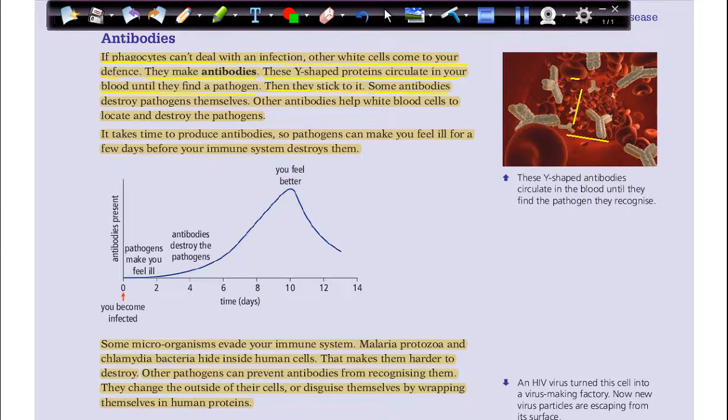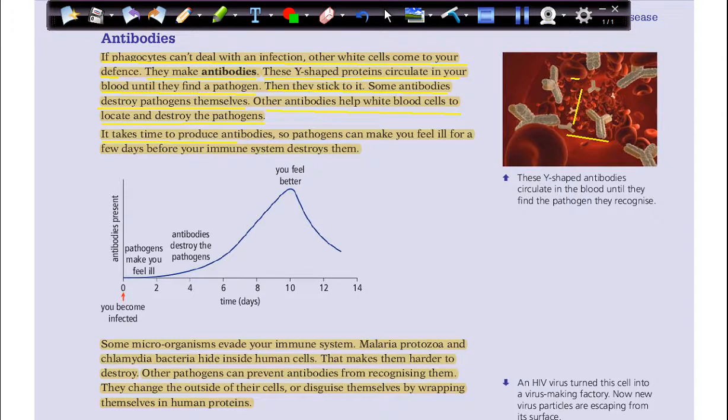Some antibodies destroy pathogens themselves. So here, when they find the pathogen, they can destroy them. They can stick to them and destroy them, or they can help white blood cells locate and destroy the pathogens, like the phagocytes. They can guide other white blood cells to the pathogen and destroy them.